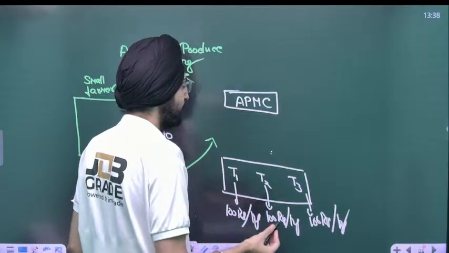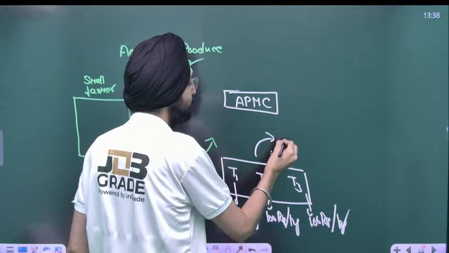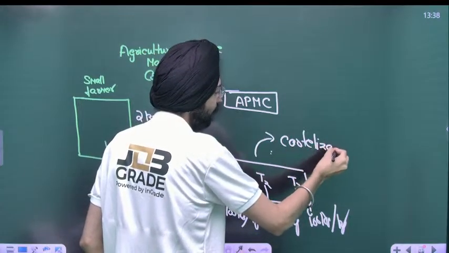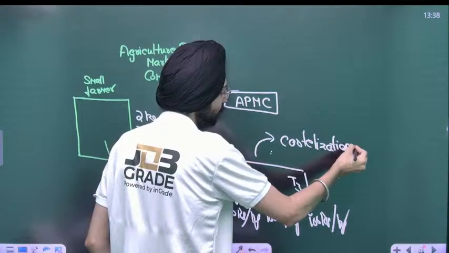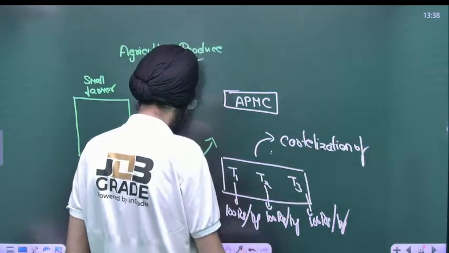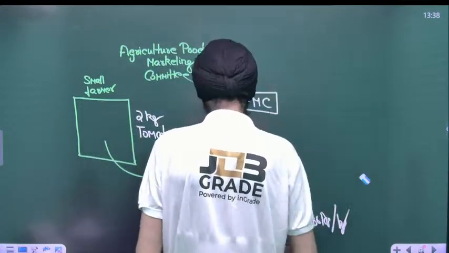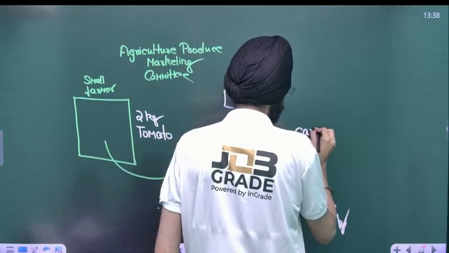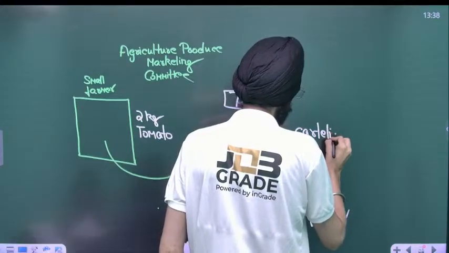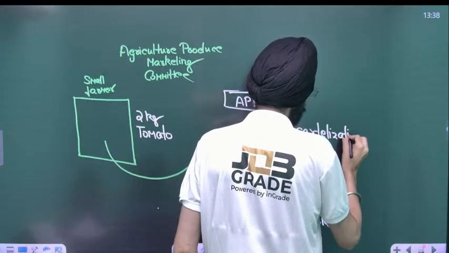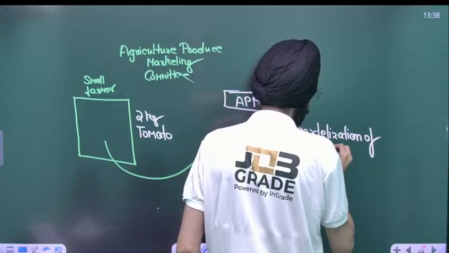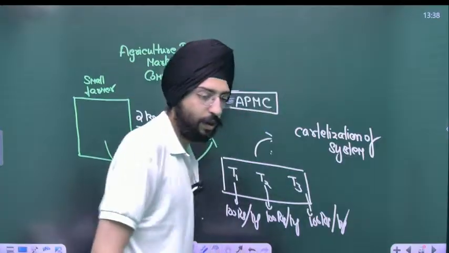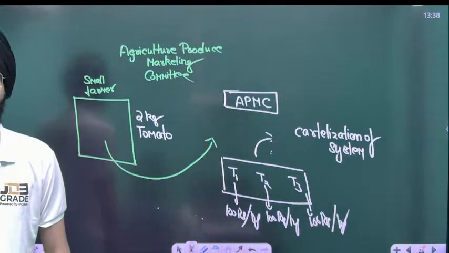That's called cartelization. A cartel has been formed. Cartelization of the system.